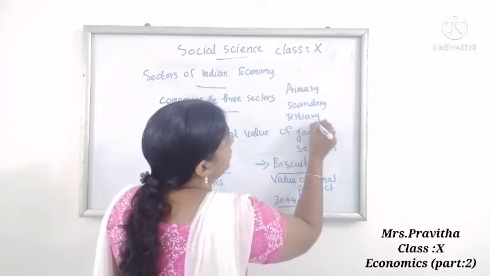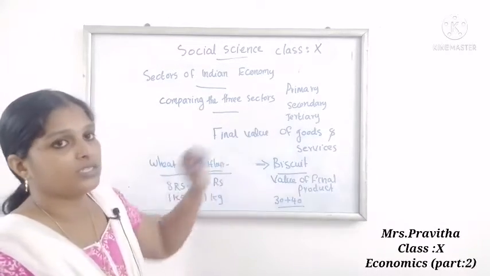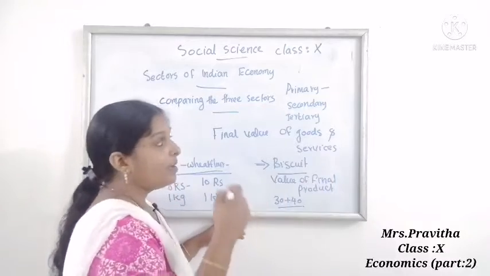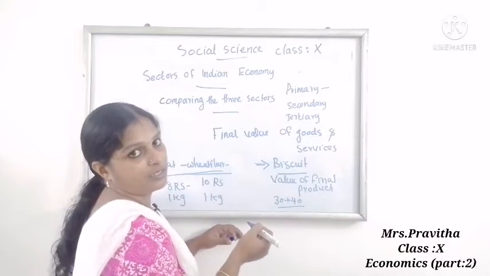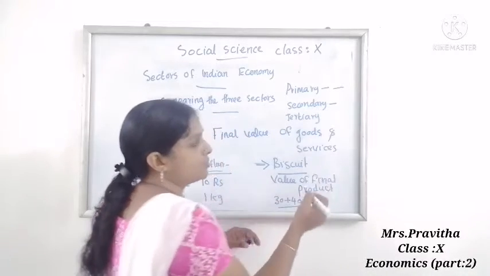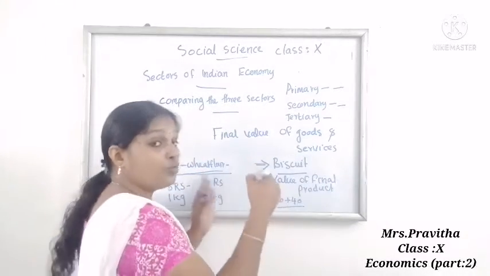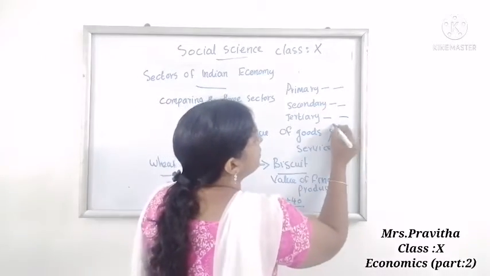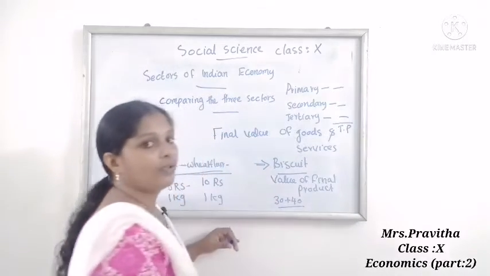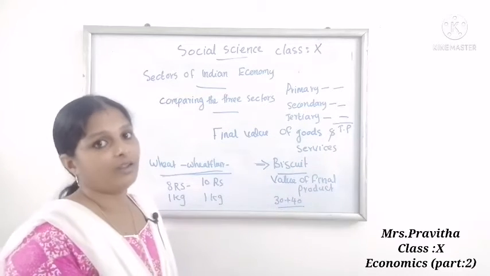What about the production in each sector? How can we understand the total production in each sector? First, in the primary sector, we take the final value of how much goods and services are produced. Then the secondary sector, how much is produced, its final value we take. Tertiary sector, how much is produced, its final value we take. After that, all the final values are added, and we get the total production.